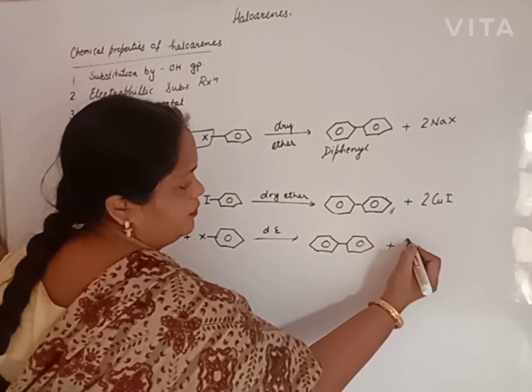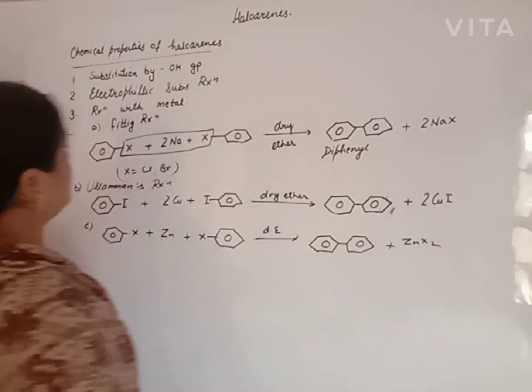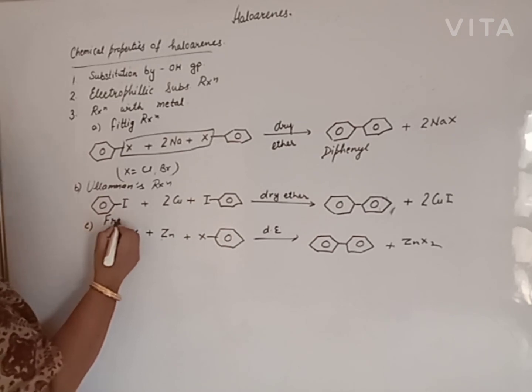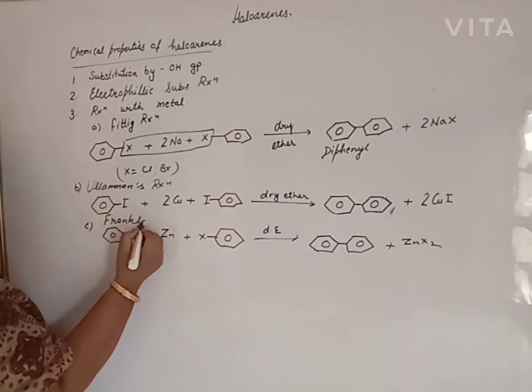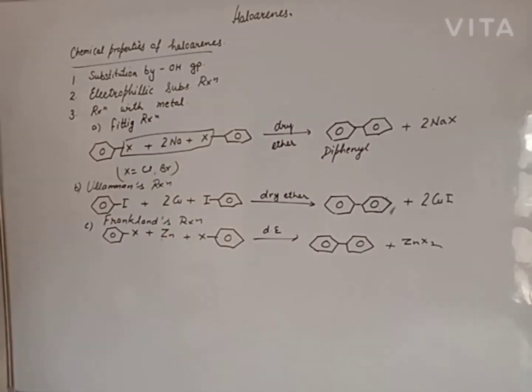Just like Fittig reaction, but in this reaction we use zinc, and this reaction is known as Frankland's reaction.